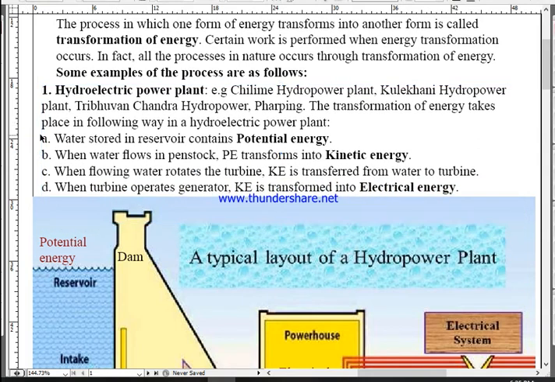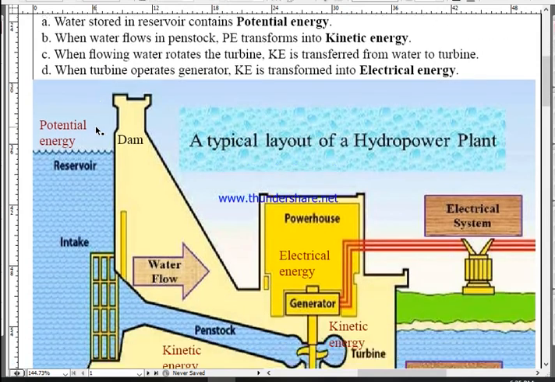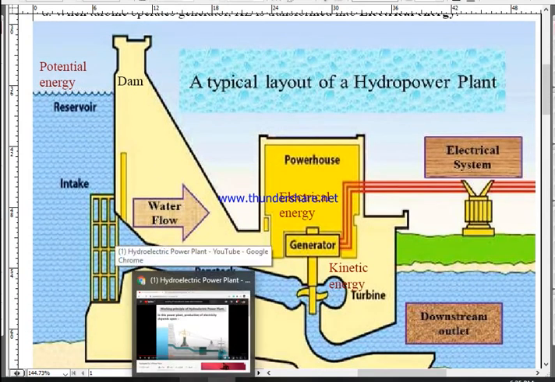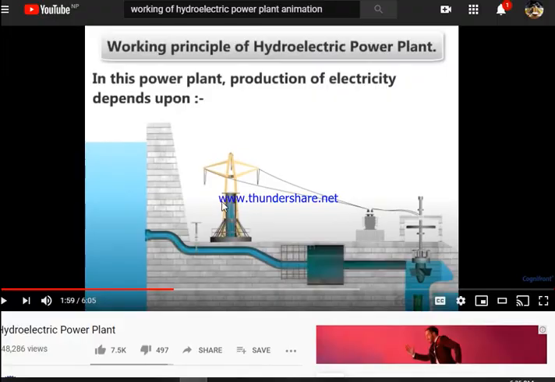Okay, this much is about the hydroelectric power plant. Is there any confusion? If you still have some confusion, I have found a video, an animation on YouTube. You can watch this video. Although this video is 6 minutes long, the working mechanism is given in 2 minutes.